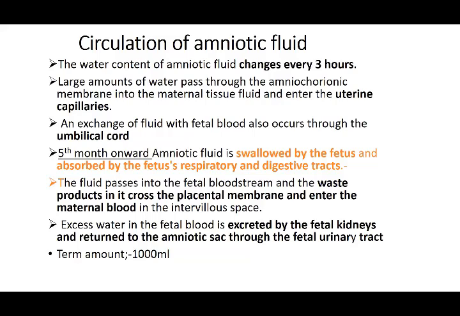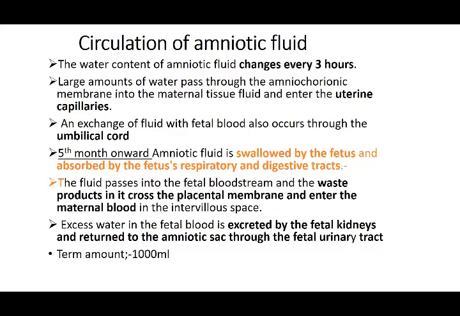Then it passes through the amniochorionic membrane, between the chorion and the mother, to the placenta. Through the placenta there is an exchange of materials. So then you will understand what circulation is going on. It's not a static fluid that is just produced while the baby swims in it. It has many functions to perform. Large amounts of water pass through the amniochorionic membrane. The amniotic membrane and the chorionic membrane are nearby because the chorionic cavity is now occluded by the enlargement of the amniotic cavity.